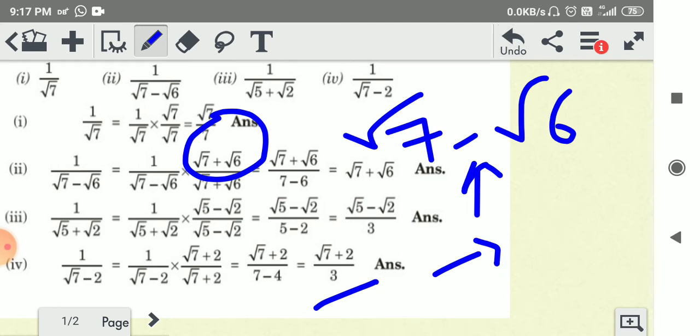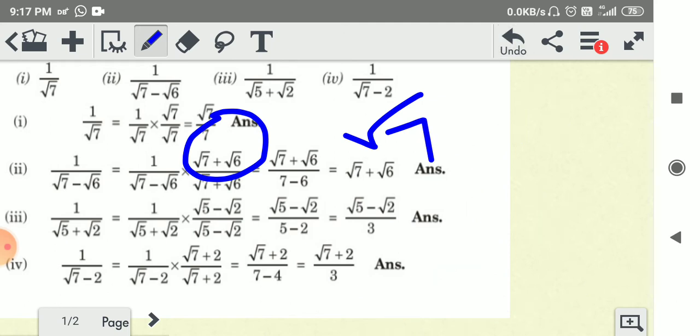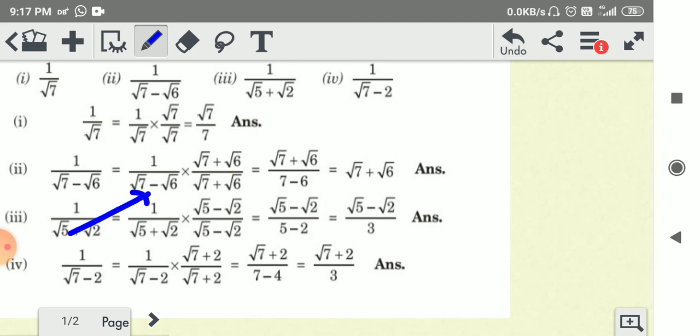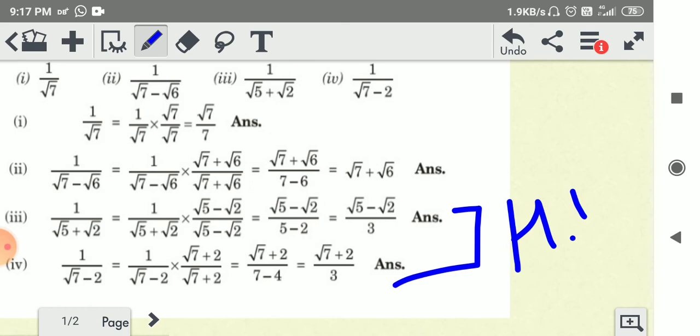Okay, here in question number 2 it is minus, so we multiply by root 7 plus root 6 on numerator and denominator. Answer is this. Again, 7 minus 6 is equal to 1, so the answer is root 7 plus root 6. Okay, same as question number 3 and question number 4. These two questions are your homework.